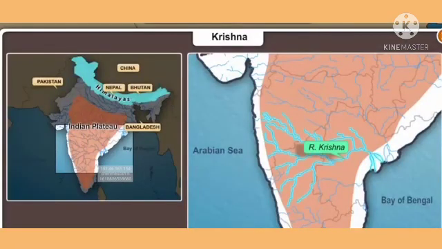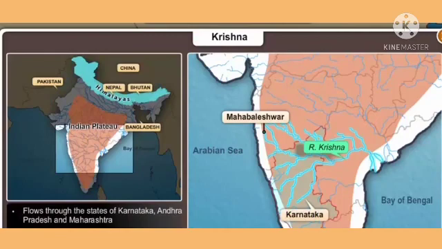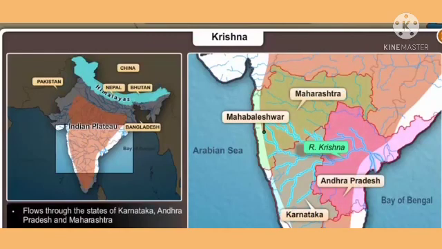The river Krishna originates at Mahabaleshwar and enters the Bay of Bengal. The river flows through the states of Karnataka, Andhra Pradesh, and Maharashtra. Bhima and Tungabhadra are the two important tributaries of the river Krishna.